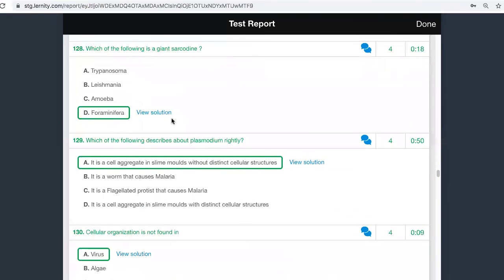Which of the following is a giant sarcodine? You should already know that it is foraminifera and radiolaria. I think I have given this directly in the class. Amoeba, Leishmania, Trypanosoma. Amoeba is a sarcodine, but not a giant one. Leishmania and Trypanosoma have flagella, so these two are flagellates. The other two are sarcodines. The giant sarcodine is foraminifera.